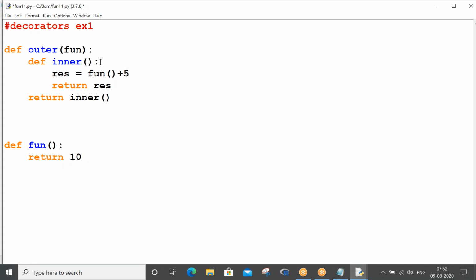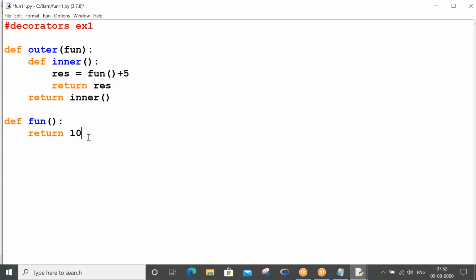Fine. So basically, same sort of concept, like the programs you have seen. You're adding something to it and then returning the internal variable res. So the inner function is returning the res variable, and the outer function is returning the inner function. Now you have your, as usual, fun.